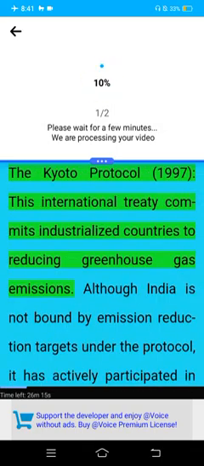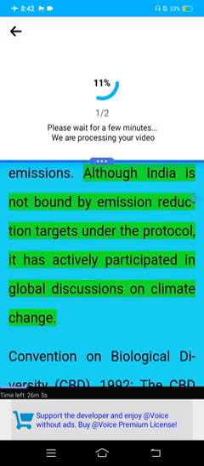The Kyoto Protocol 1997. This international treaty commits industrialized countries to reducing greenhouse gas emissions. Although India is not bound by emission reduction targets under the protocol, it has actively participated in global discussions on climate change.